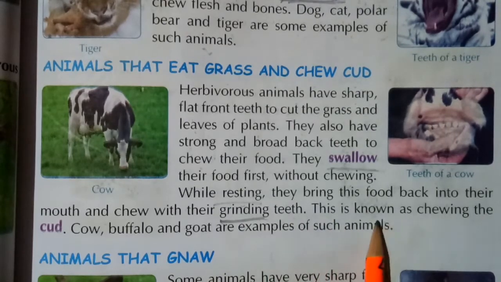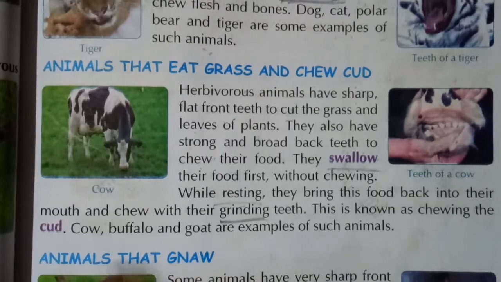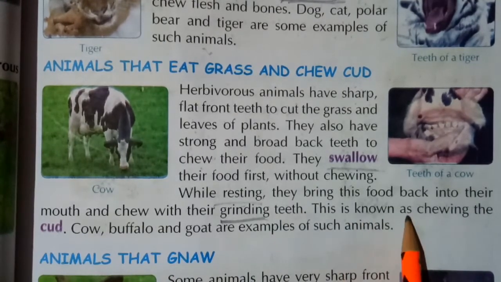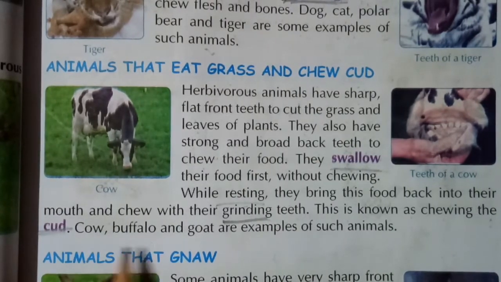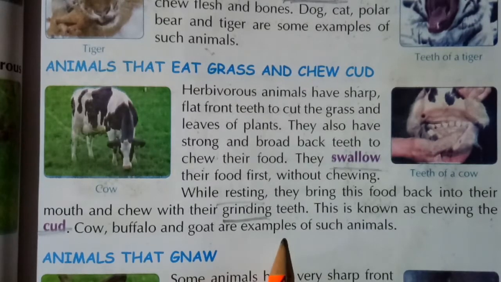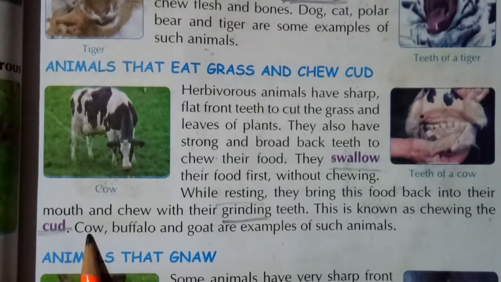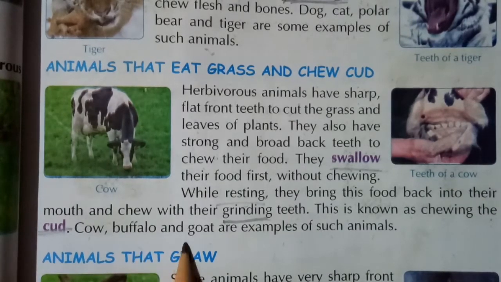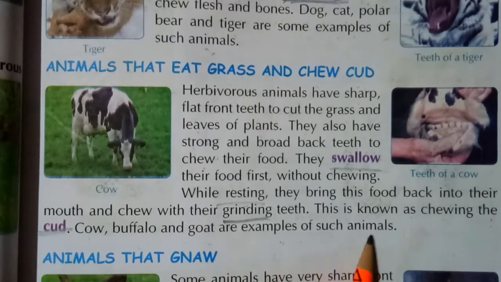This is known as chewing the cud. Cow, buffalo, and goat are examples of such animals.